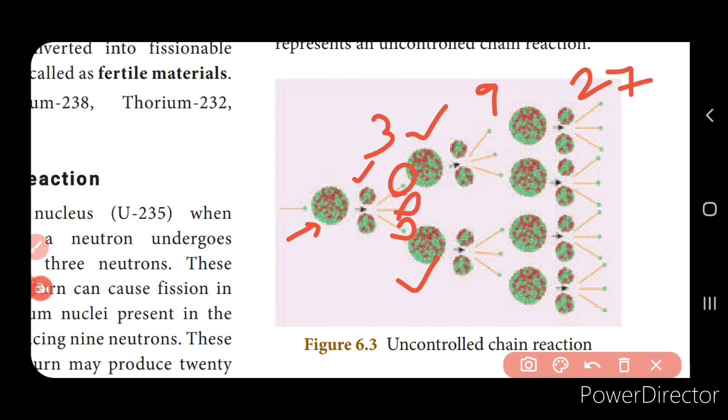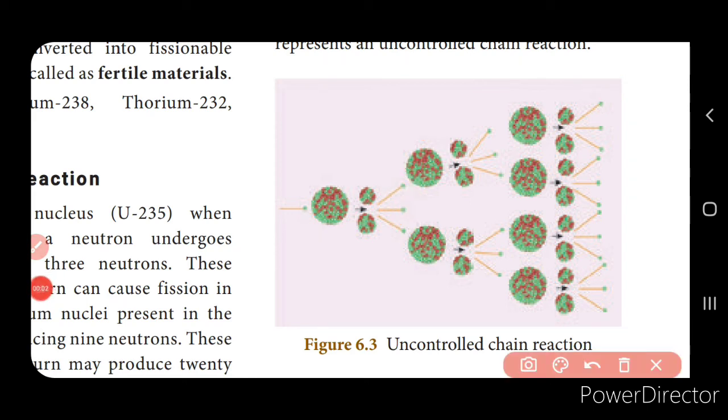So the number of neutrons increases in an uncontrolled manner, and the nuclear fission reaction also takes place in a very huge fissionable material, and a very huge amount of energy is released, which is used to produce the explosion, right? So this is called the uncontrolled chain reaction.